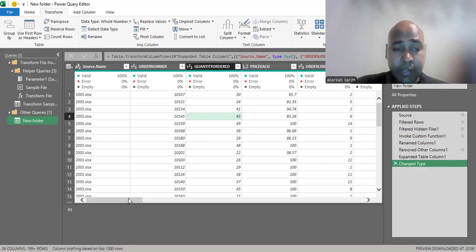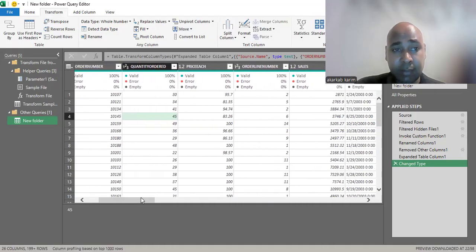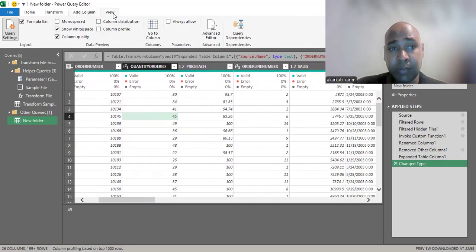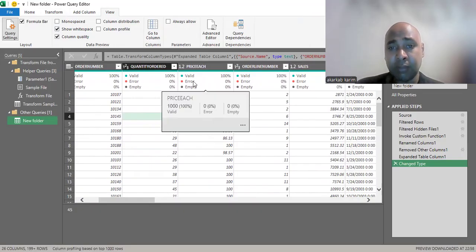Here we also have column quality, which gives us the percentage of valid data, how much of errors, and how much of empty cells we have in each column.